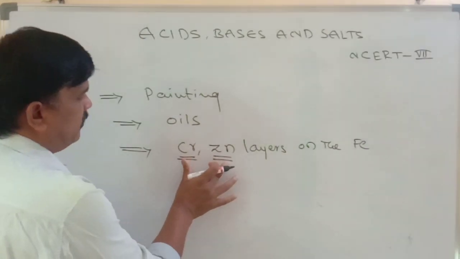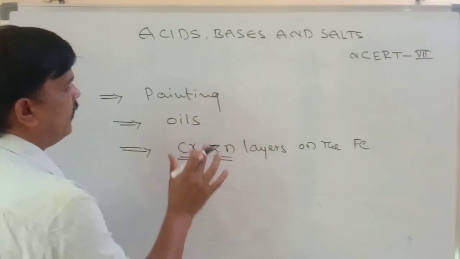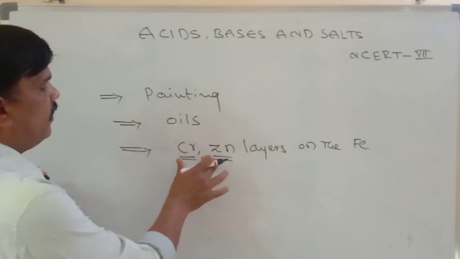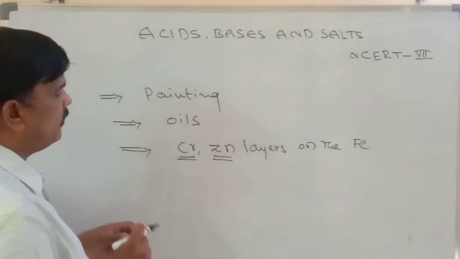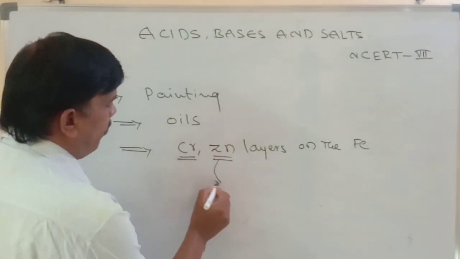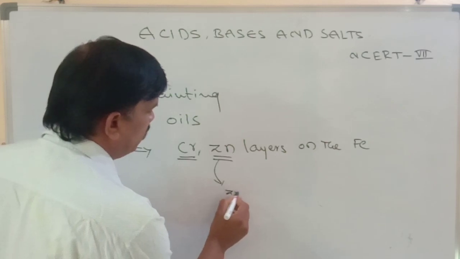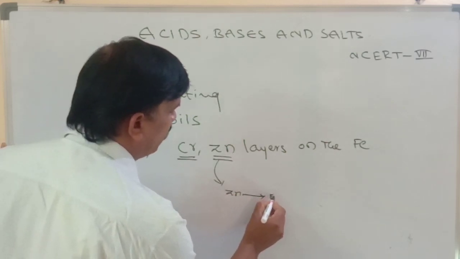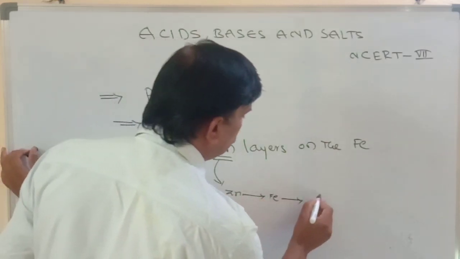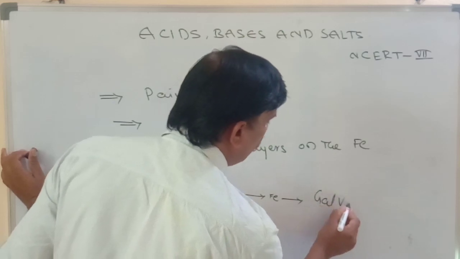These two metals protect iron from rust. If you apply zinc on the surface of the iron metal, that process is known as galvanization.